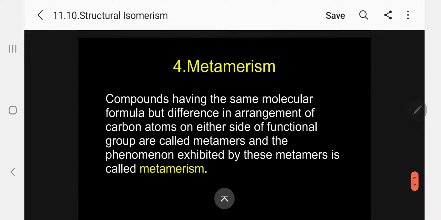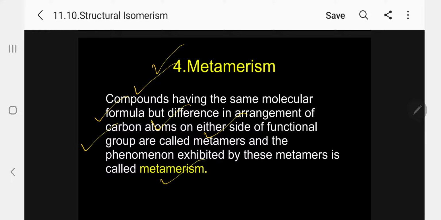Kindly follow, my dear students. Next I will go to metamerism. Compounds having the same molecular formula but a difference in the arrangement of carbon atoms on either side of the functional group are called metamers, and the phenomenon exhibited by these metamers is called metamerism.